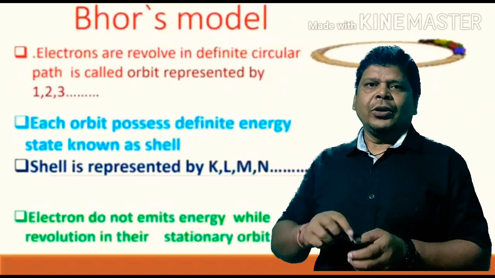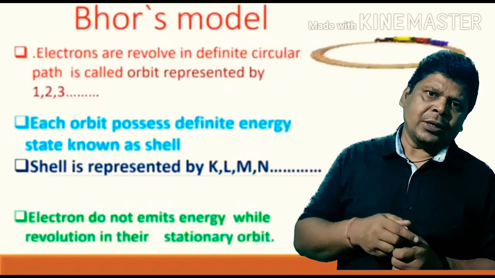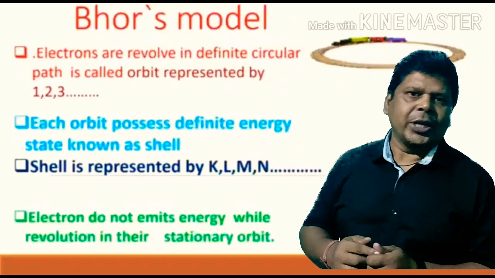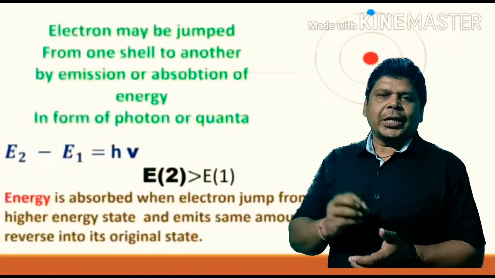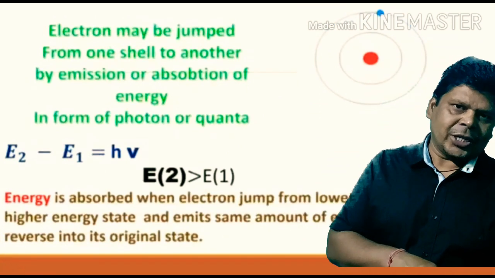Next, while revolving, electrons do not emit or absorb energy. Next, an electron may emit or absorb energy.